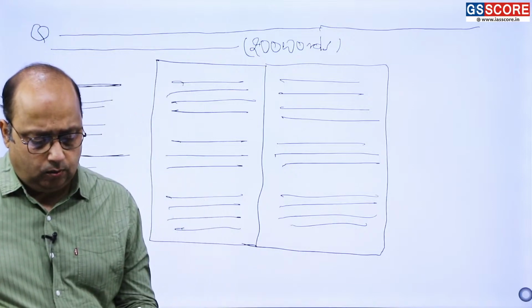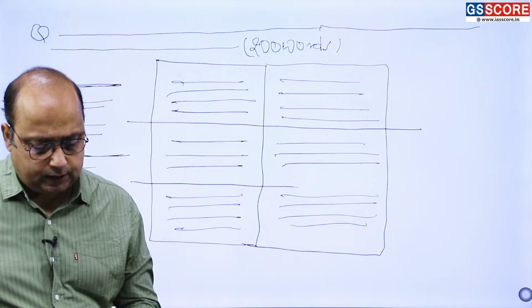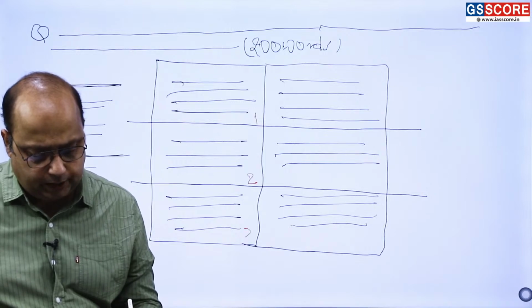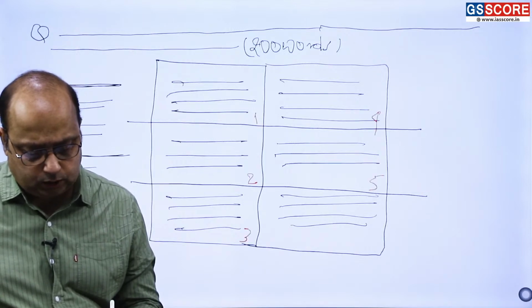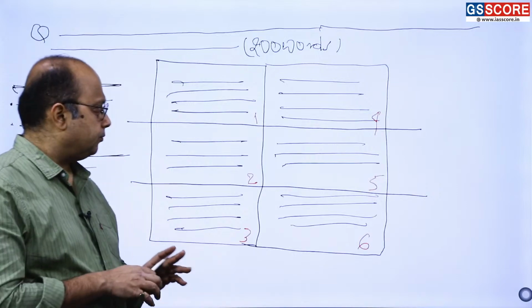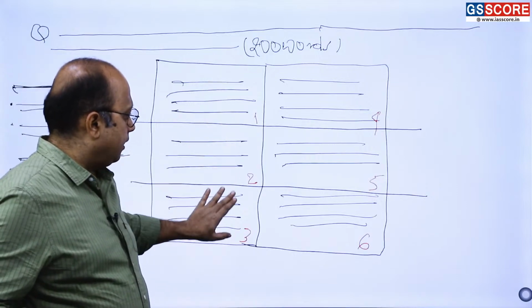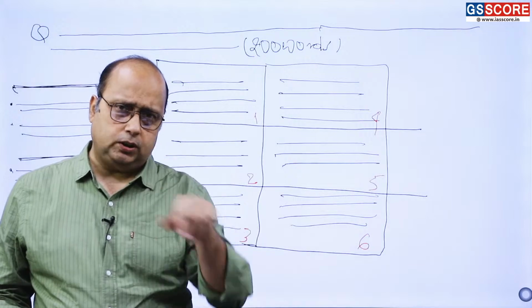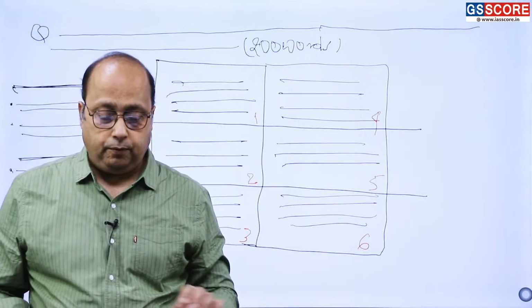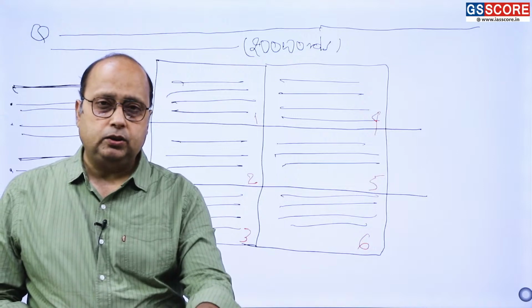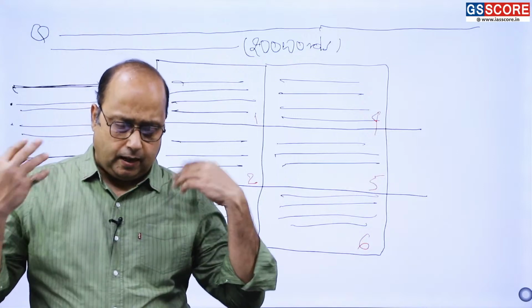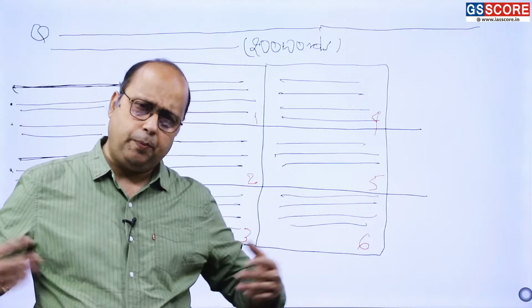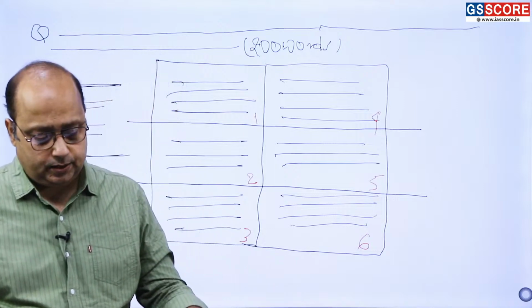Now what I'll do is make boxes. See, we have boxes here: box number 1, box number 2, box number 3, box number 4, box number 5, box number 6. These boxes represent the paragraphs, right? With every question I'll make 6 boxes or 8 boxes, and then give you the hint. Before writing the answer, you must think on these boxes, make random thoughts, organize your thoughts in the different boxes, and keeping the boxes in front of you, then start writing. Speed comes, everything comes, and your answer becomes very organized.